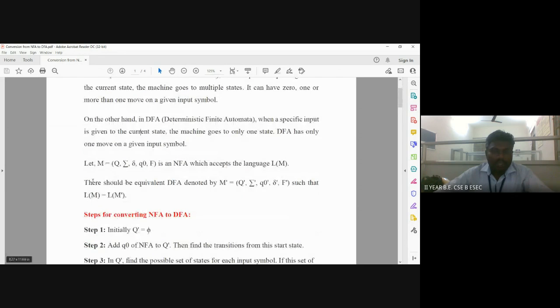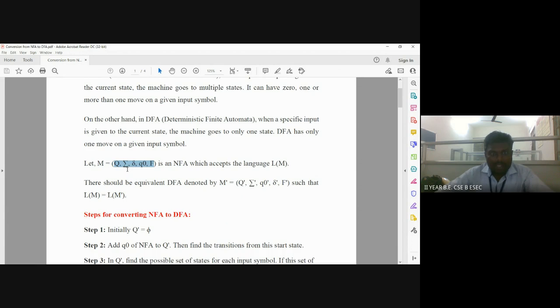Now we will see the definition of NFA and then DFA. Let's consider M, the definition of an NFA. M consists of this set of tuples: Q, sigma, delta, Q naught, F. Here Q means a finite set of states.